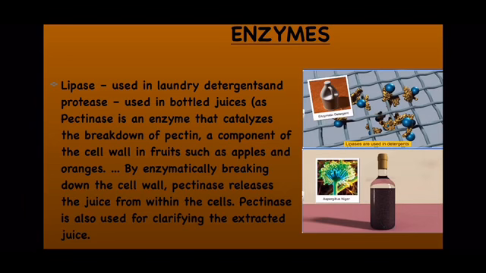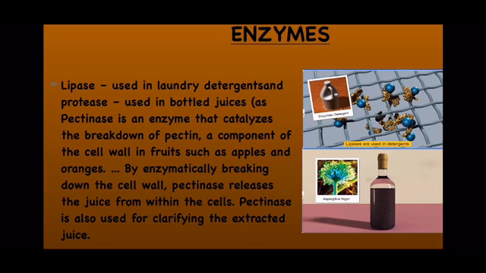So these juices contain protease and pectinase enzymes. What is the function of these pectinase and protease enzymes? They actually digest, or break down, the cell wall of fruits, right? Because the cell wall is made up of pectins.